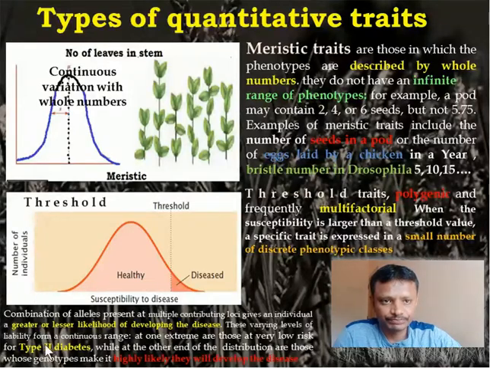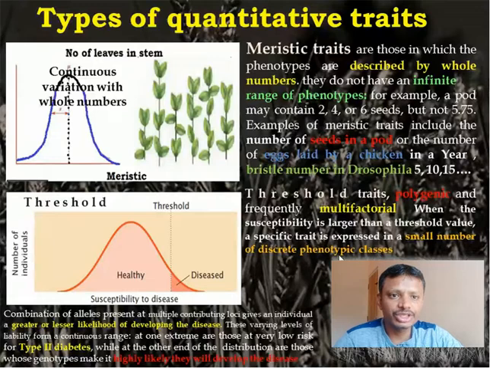Example, blood pressure, okay, immune disorders in human beings, diabetes mellitus, type 2 diabetes mellitus. So these are the characters. These characters are polygenic in nature and multifactorial. Polygenic, many genes are involved and many factors are involved in the expression of these characters. Got it? And these characters start to express only when the genotype reaches a threshold level and is influenced by multiple factors.